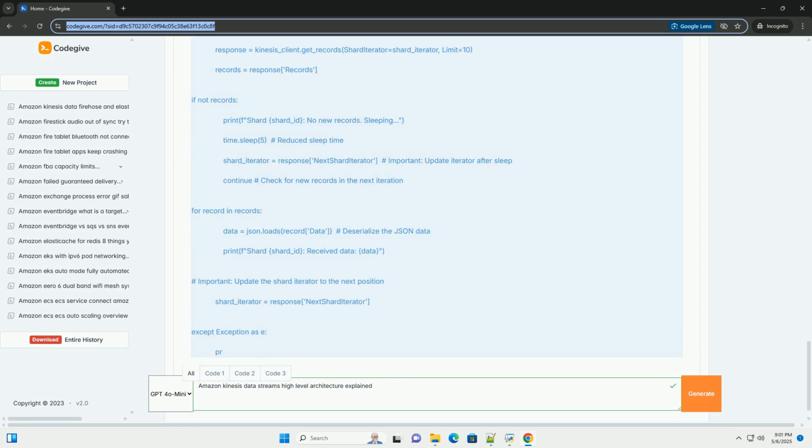PartitionKey, crucially, sets the partition key. In this example, we use the sensor_id as the partition key. This means that all data from the same sensor will be routed to the same shard, guaranteeing order within that sensor's data. It prints a success message with the shard ID if the data is successfully sent, and handles potential exceptions during the sending process.